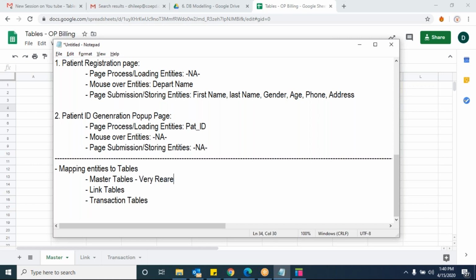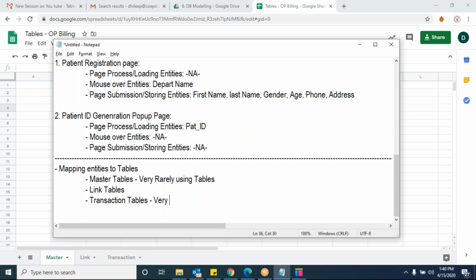Rarely used tables are master tables, and very frequently used tables are transaction tables. As I told you, all the patient visits will be captured somewhere in a table. That table we call a transaction table. Am I clear?